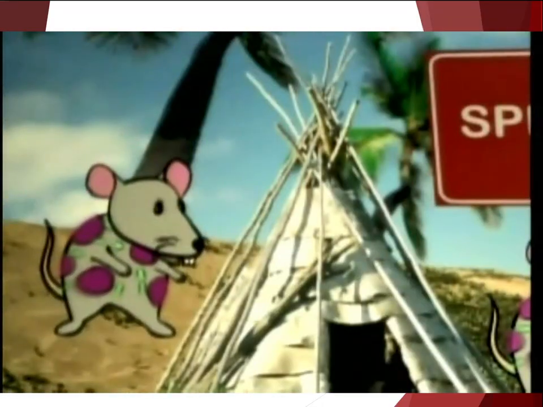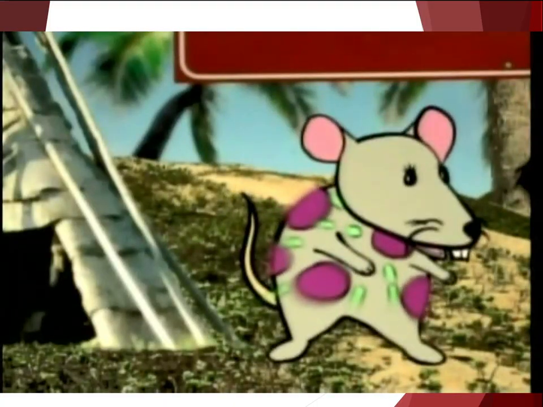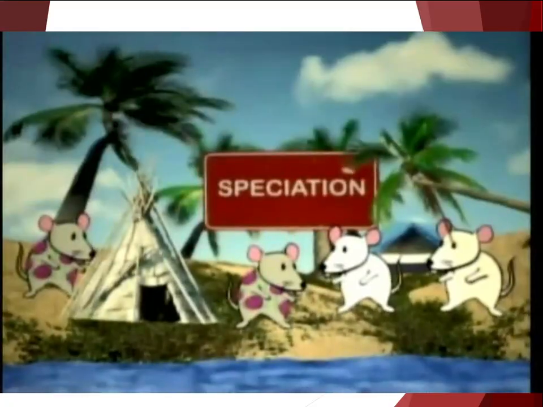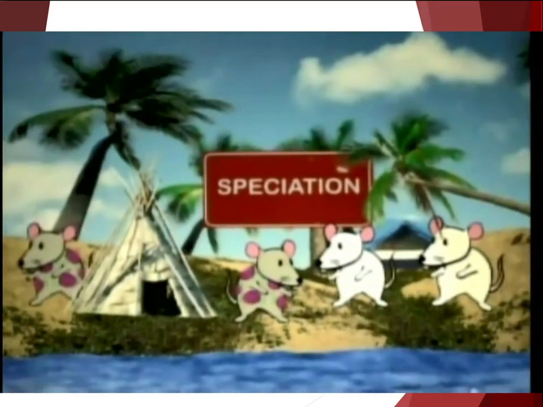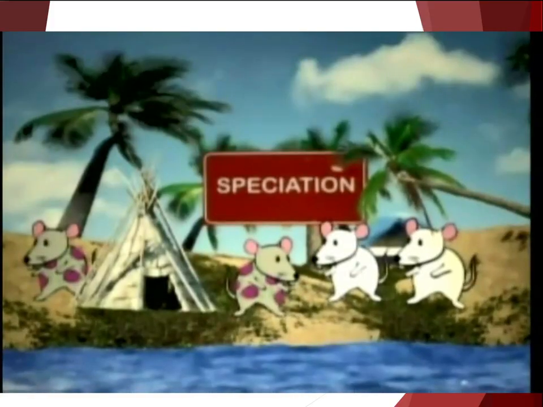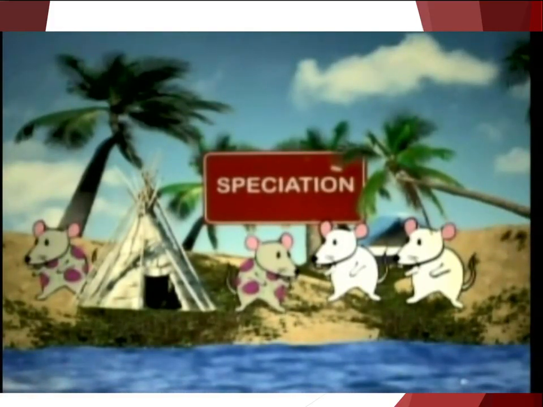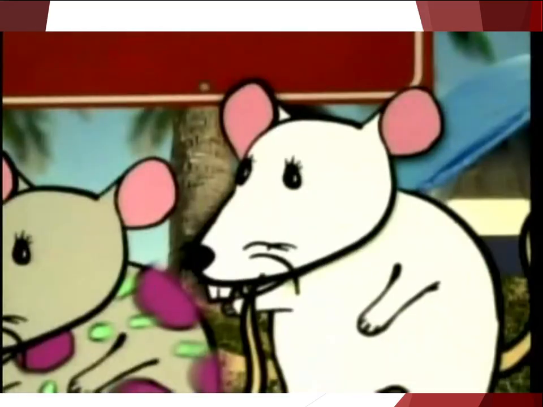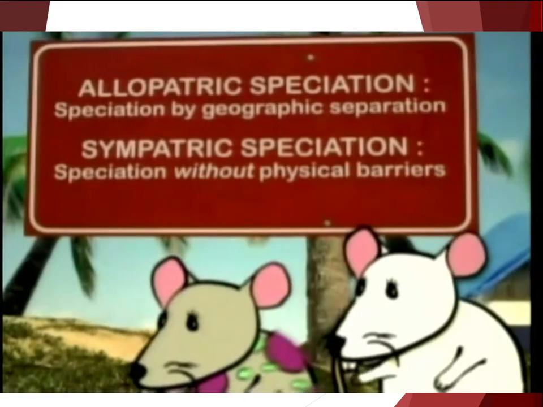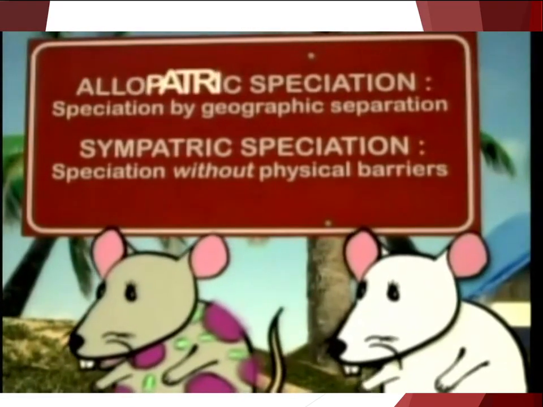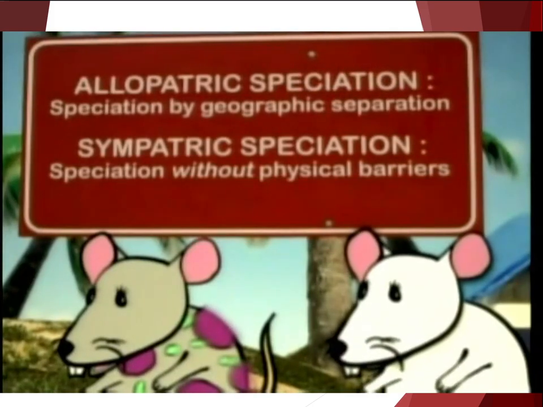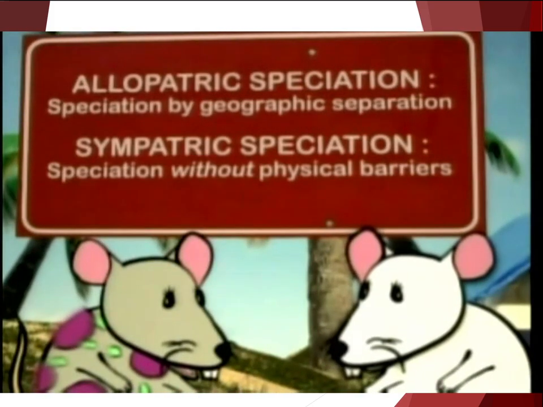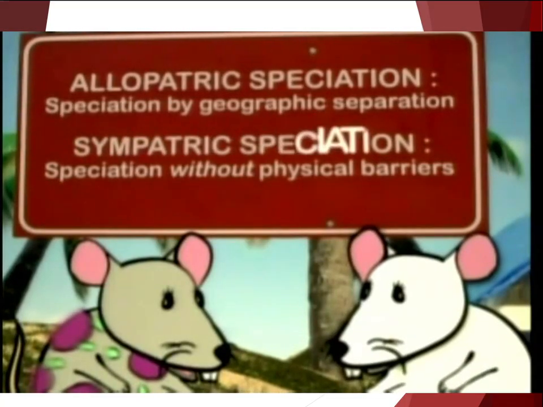Thanks to several millennia of separation, the mice may look different or behave differently, or have other genetic changes that make interbreeding impossible. Even though they are no longer physically separated, something keeps them apart. Because the two groups are now reproductively isolated, they are considered different species. Speciation by geographic separation is called allopatric speciation, while speciation that occurs without physical barriers is called sympatric speciation.